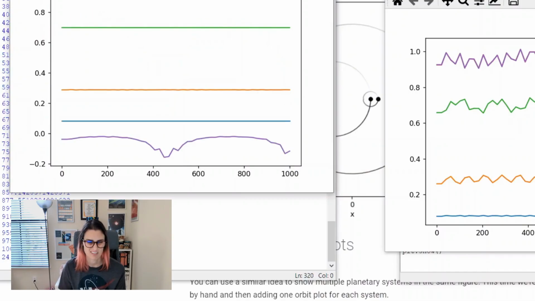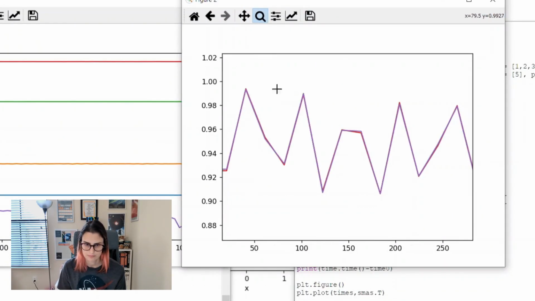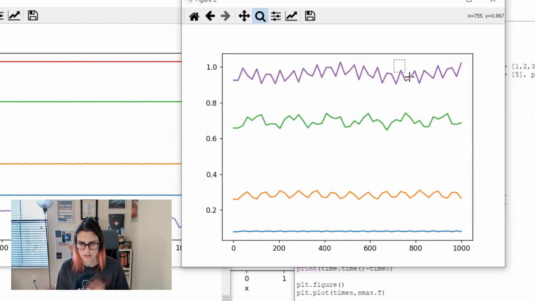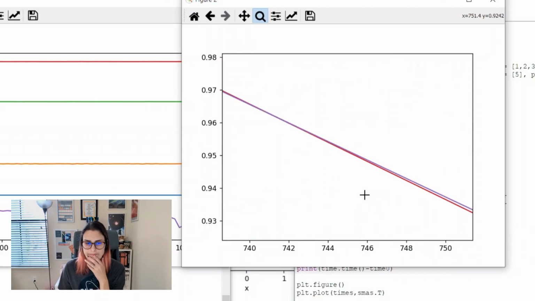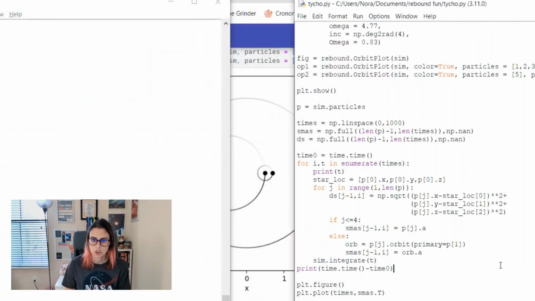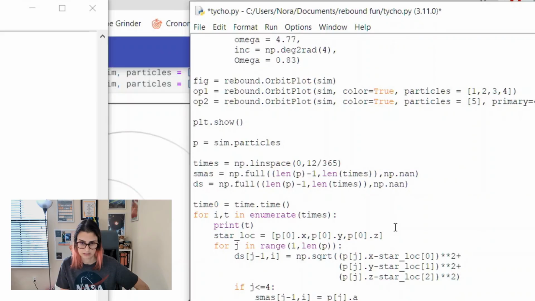Oh, I guess that's because it's giving it relative to the, I don't know, let's look at the distance. I think that'll make more sense. So the red is the planet, the actual planet, the purple is the moon, that is our planet, so to speak. That makes sense. We could do a much finer simulation over just like a couple orbits of the thing. If it has a 5.8 day period, we could do like 12 days, like that.